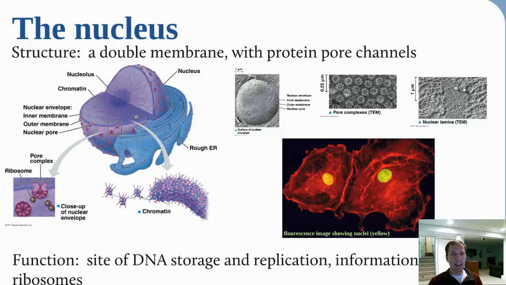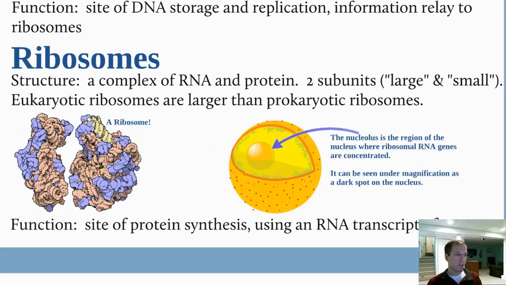And that's pretty easy to tangle if you've ever dealt with a very long piece of string. So there's a lot of very careful coiling and wrapping that goes on to make sure that DNA doesn't make a mess. So DNA is going to be stored here, it's going to be copied here, and those copies can be sent out to other parts of the cell.